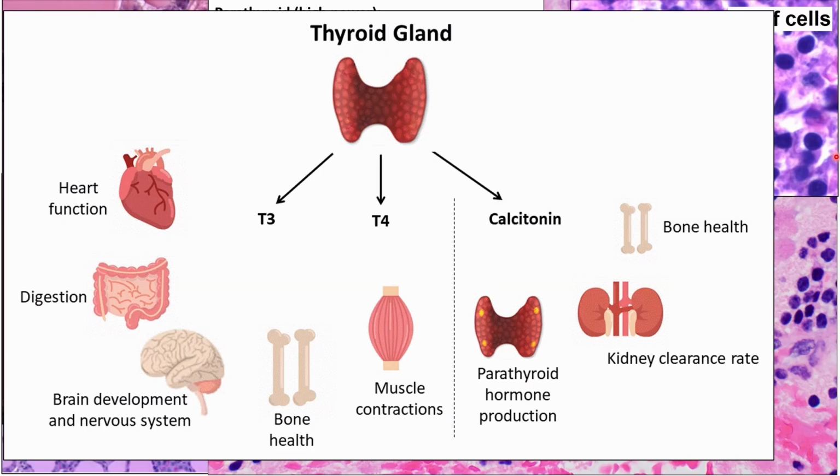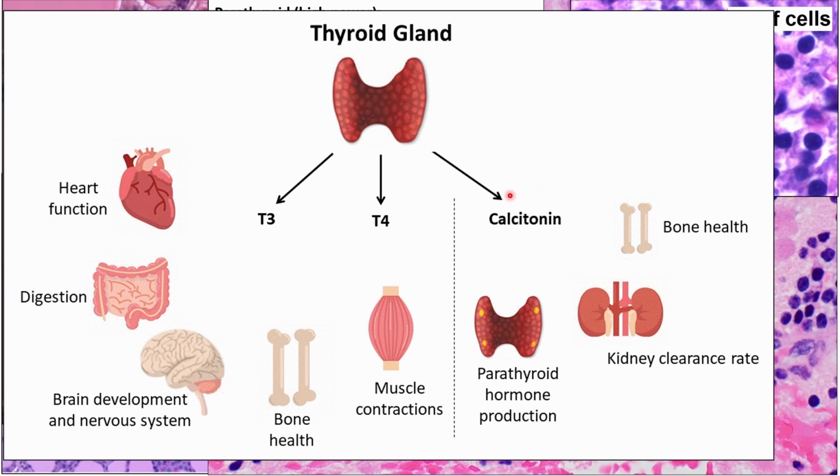The thyroid gland produces different types of hormones which play a role in metabolism, or how the different organs consume energy, as well as how some organs conserve, use or release calcium.